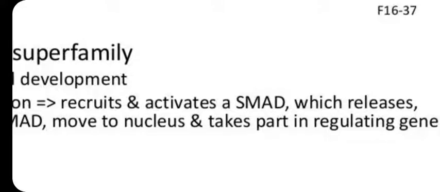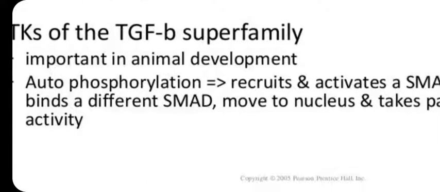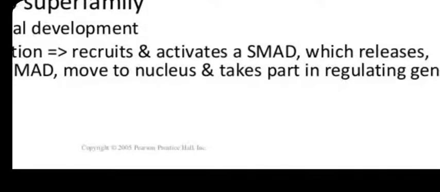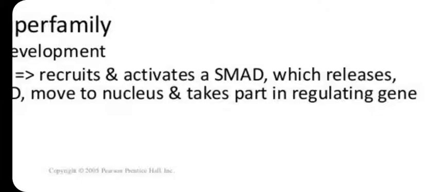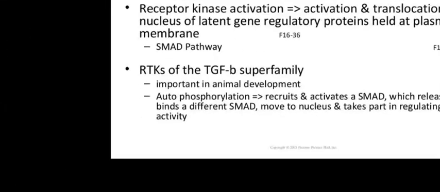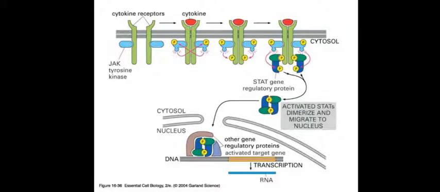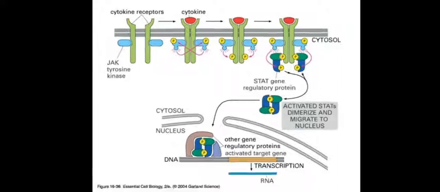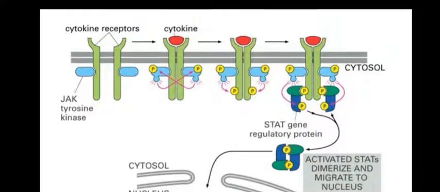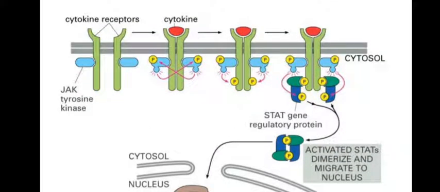The SMAD protein activates and releases binding of different SMAD proteins to particular systems. They diffuse into the nucleus and take over the regulation of gene expression and gene activity, which is controlled by these systems. So this is how it works. Now what happens with the receptor domains in the JAK-STAT pathway? JAK tyrosine kinase is inactive previously.